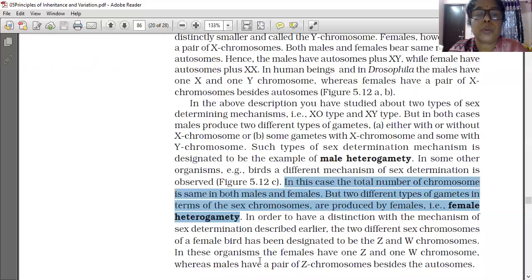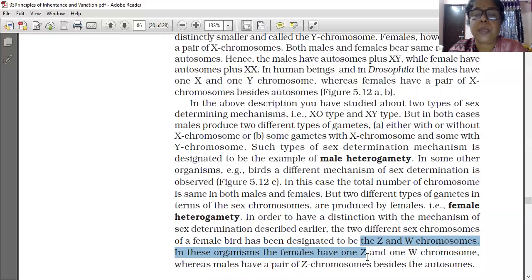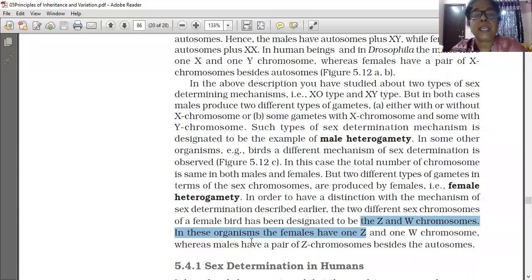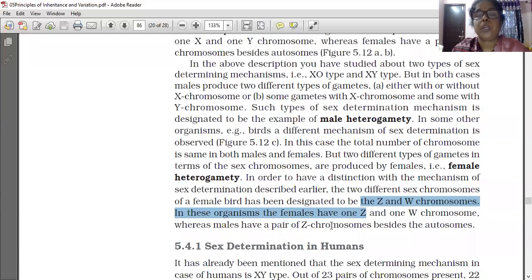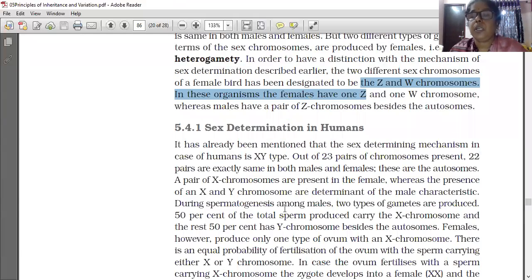So in these organisms, the female has one Z and one W chromosome, as the female is heterogametic, whereas the male has a pair of Z chromosomes besides the autosomes. Understood? Now we are going to learn sex determination in humans in detail.